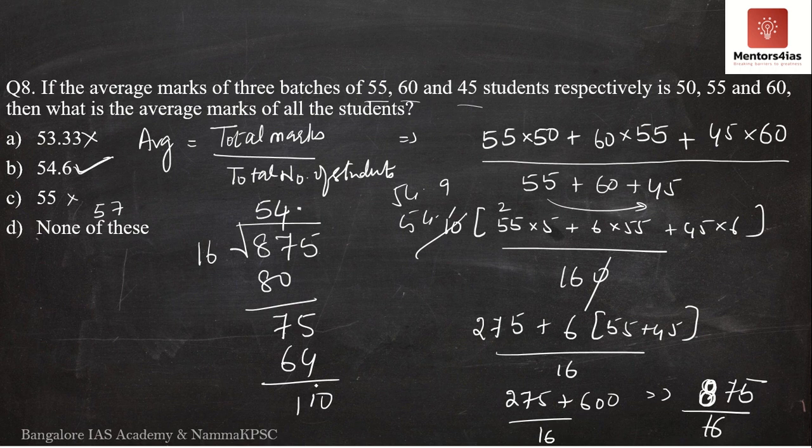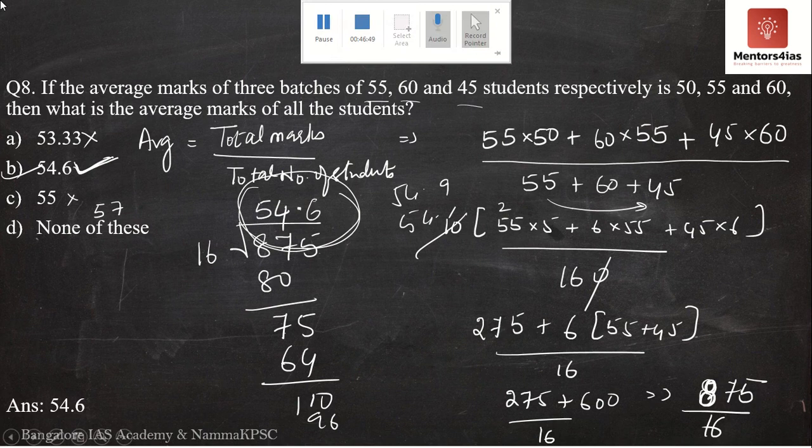Now you have to determine what is the next number. Obviously 16 fives are 80, 16 sixes are 96. So we'll have to go for 16 six times, that is 96. Now we can stop. Therefore, now it is confirmed that the correct answer is 54.6. The correct option is option B. So the correct answer is 54.6.